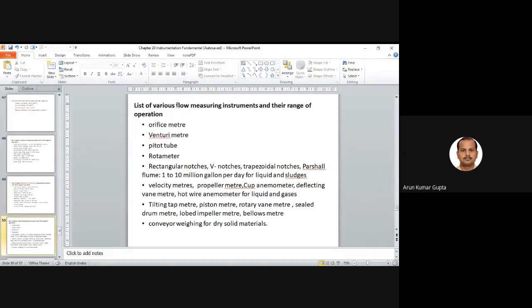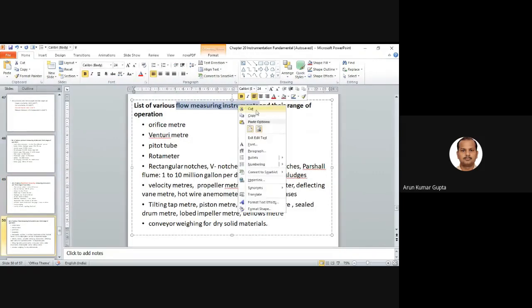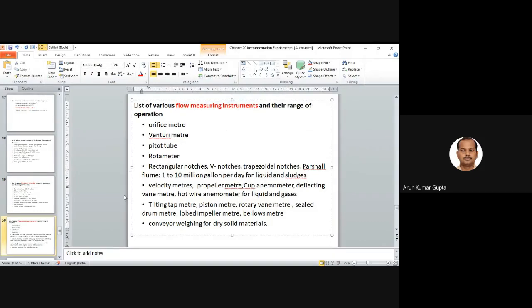Now the flow measuring instruments, these are very common. You have already done this in a fluid mechanics course, where we have the orifice meter, venturi meter, pitot tube, rotameter. We have rectangular notches. Since you already know all these things, I'm not going to detail them. V notches, trapezoid notches. We have a partial flume, that is basically used to measure 1 to 100 million gallons per day for liquid and sludges.